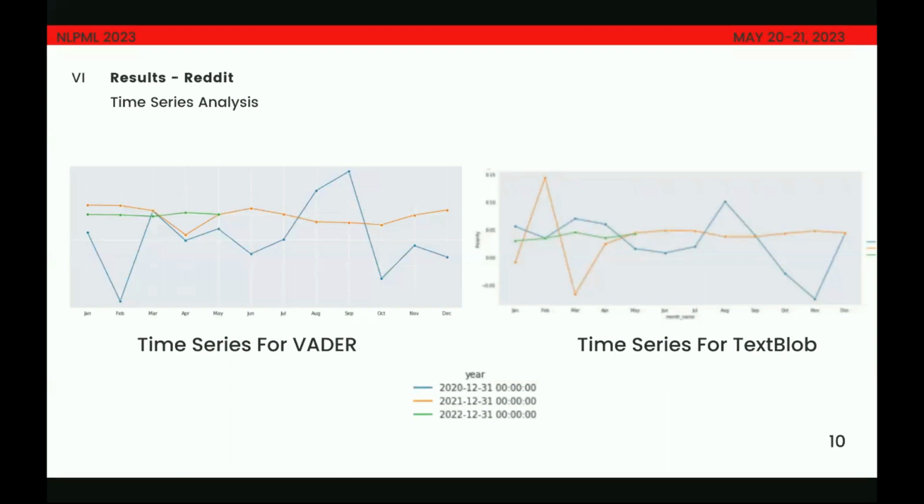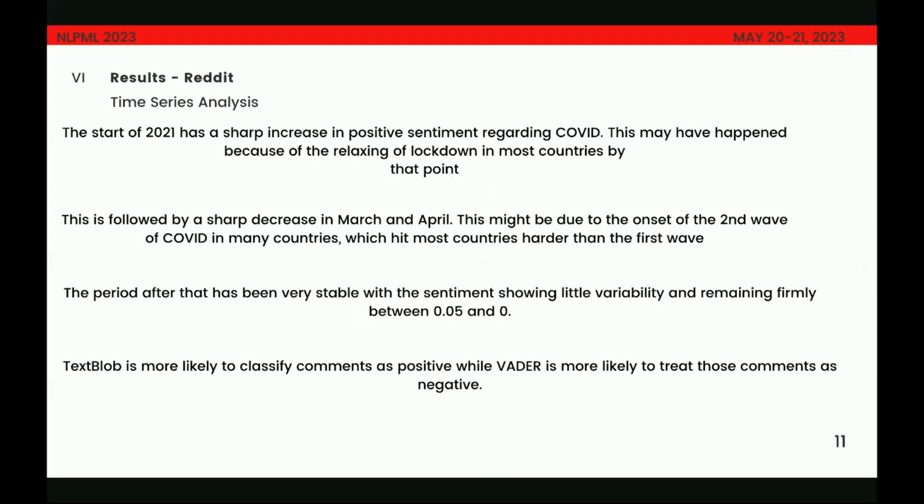Also, except for the neutral regions, as you can see here, they tend to move in opposite directions. So when there's a dip in Vader in February 2020, there was a similar peak in TextBlob during the same month. So yeah, can you move to the next slide, Abdullah?